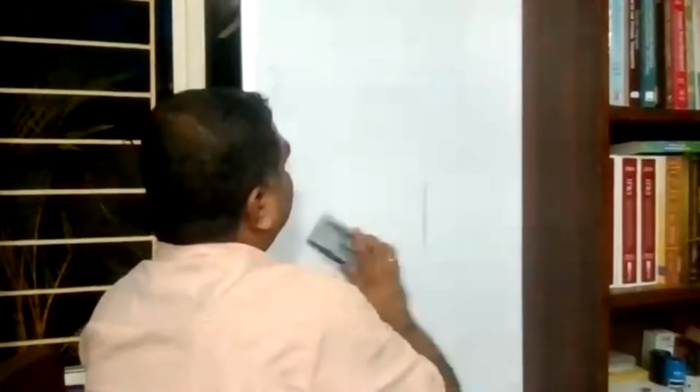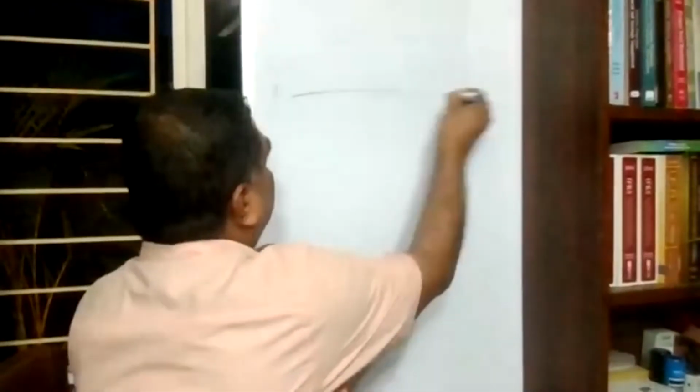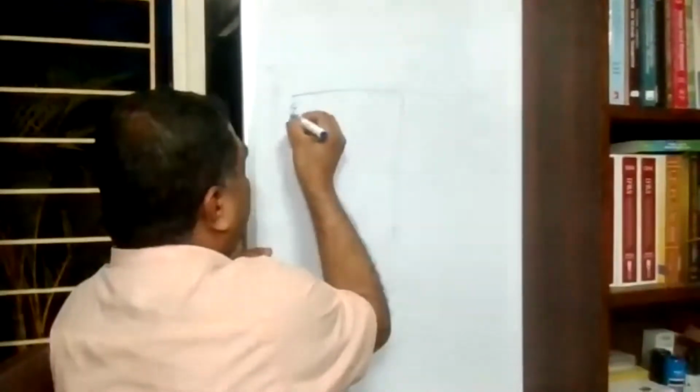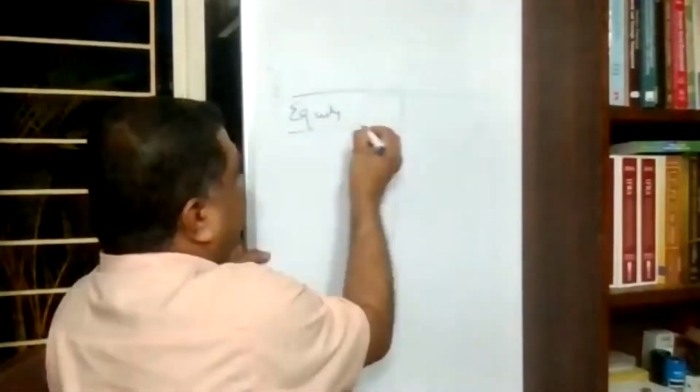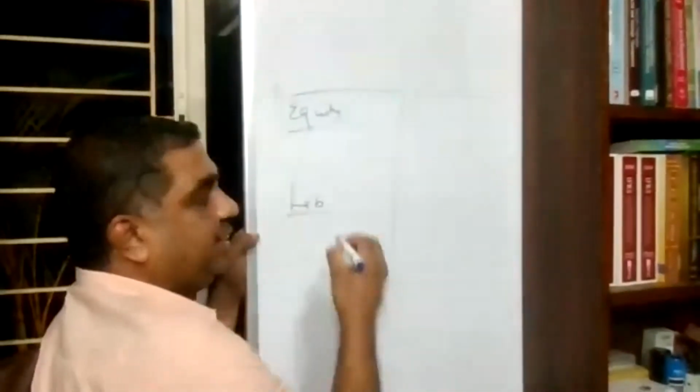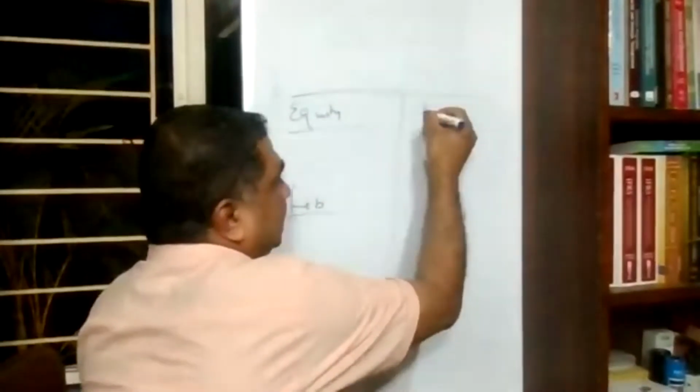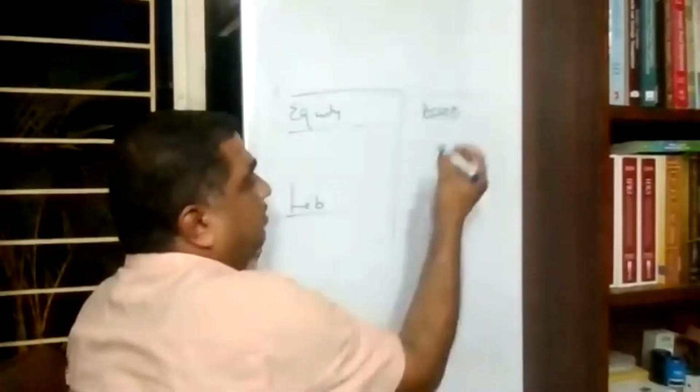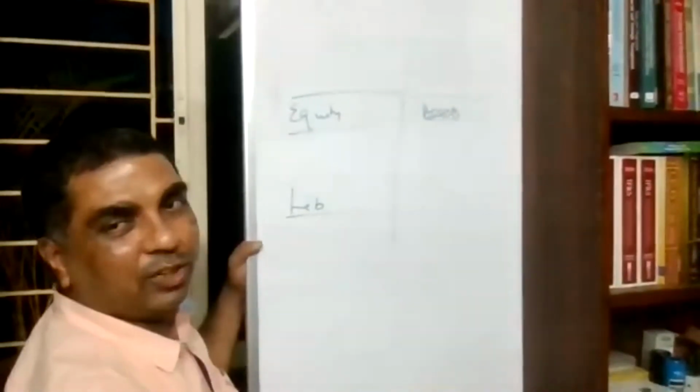Okay. So if you look at the balance sheet now, once again. Equity is there. Liabilities are there. Assets are there. Among assets, one thing is what I told you.